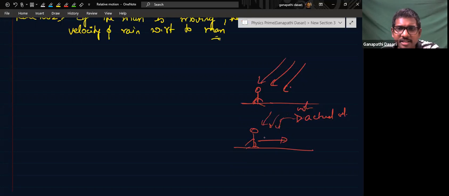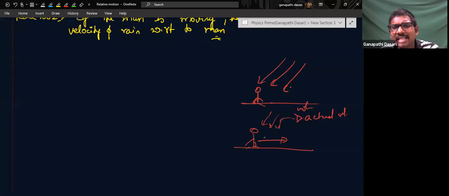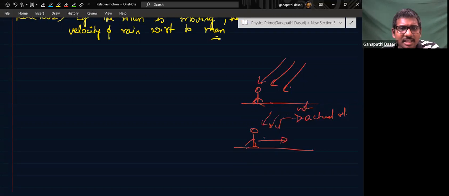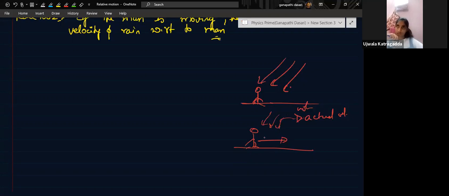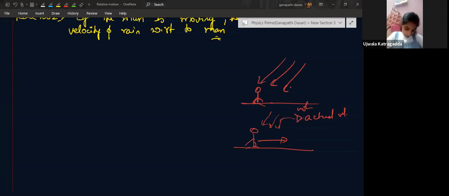You understood these 2 points? If rain is falling, whatever description you got is actually the real rain if the man is at rest and observing. If the man is in motion, whatever rain you see is the description of the rain with respect to the man. These 2 points should be noted. Then let us apply these things and see some questions.